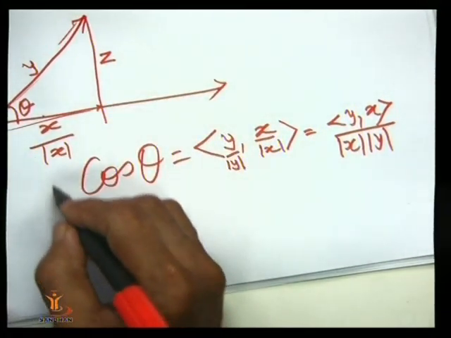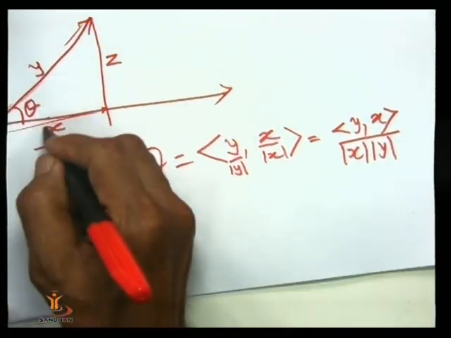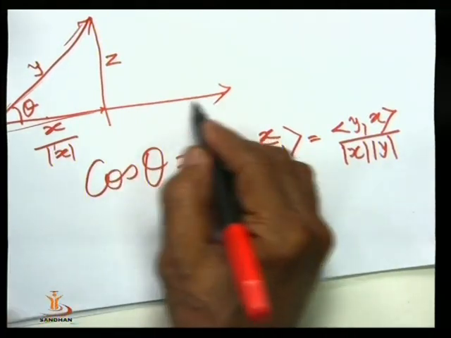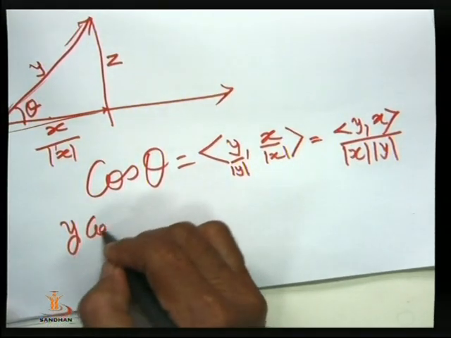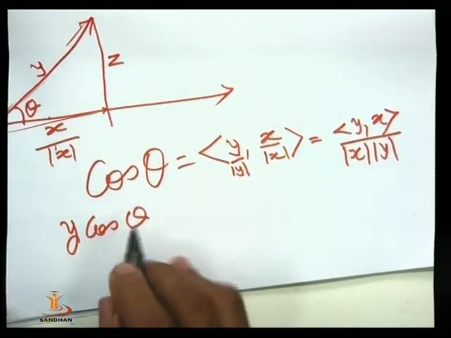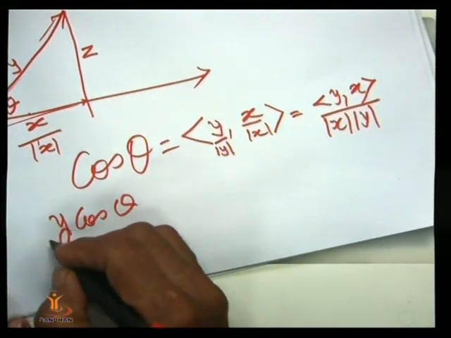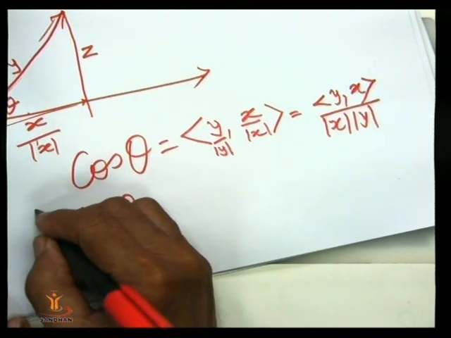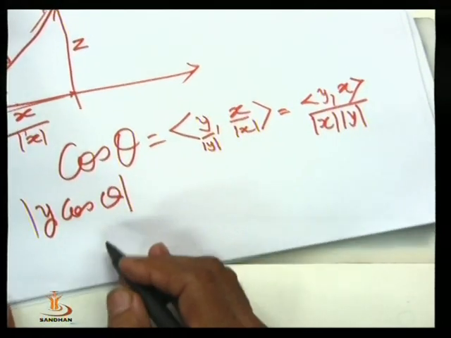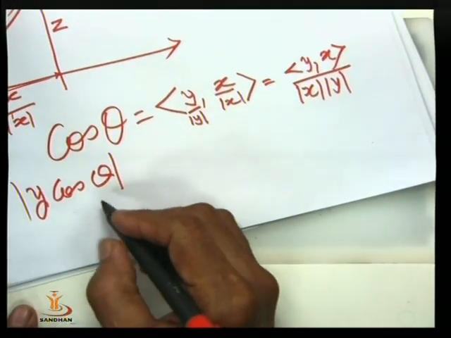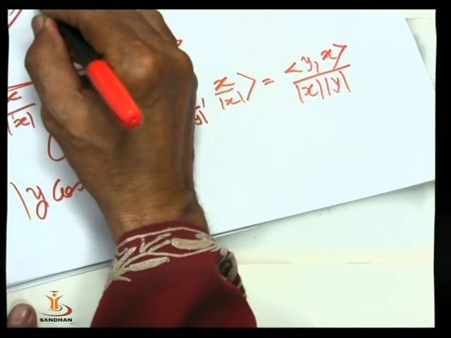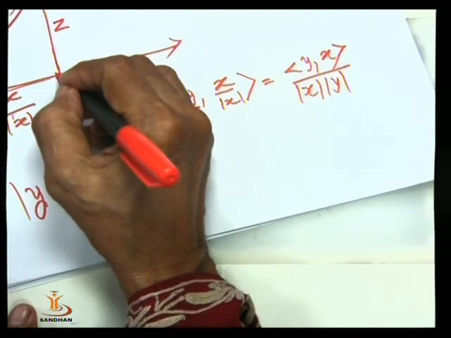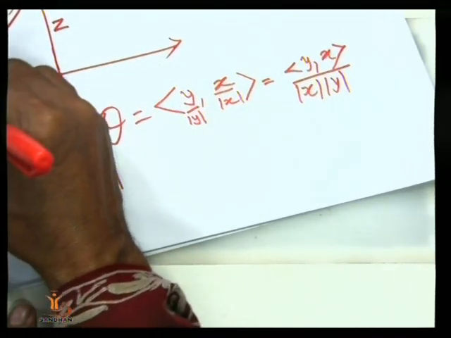So this is cos theta. Now when you take its projection in this direction, it will be y cos theta. So the length will be this one. Now z is this one. So in order to get this, we have to change the direction.